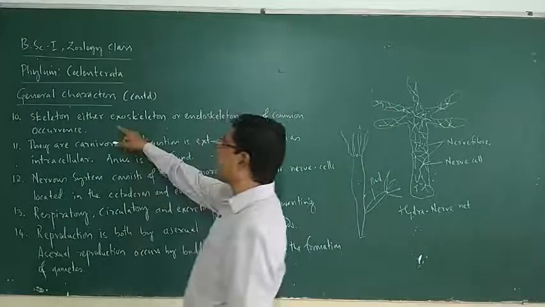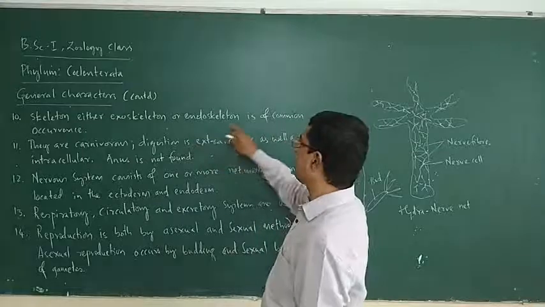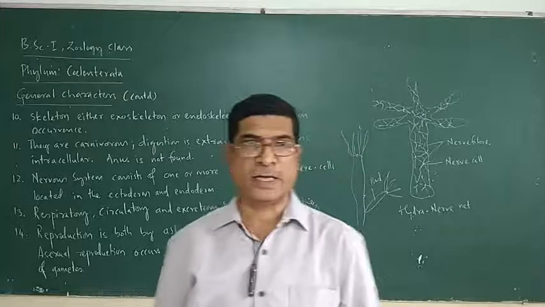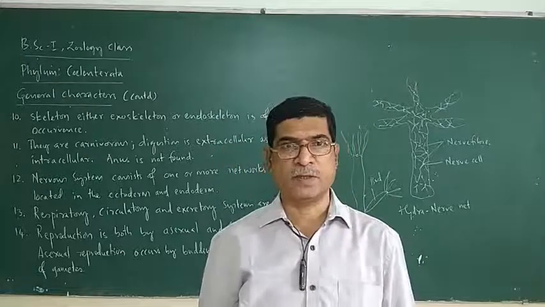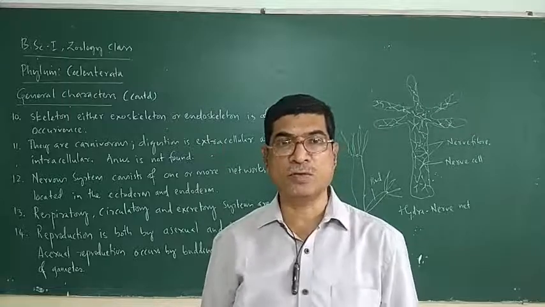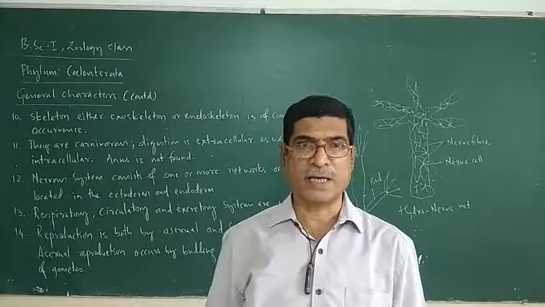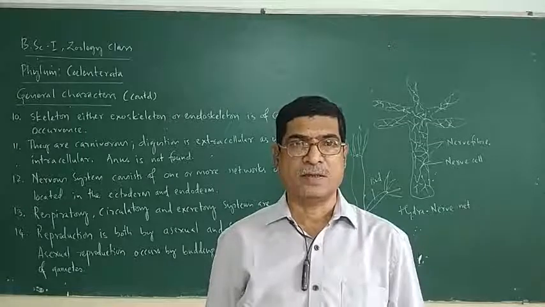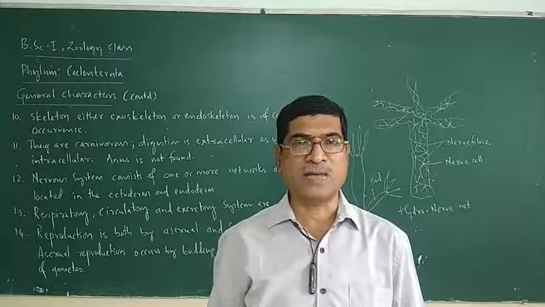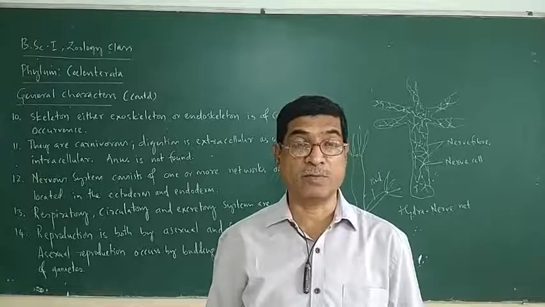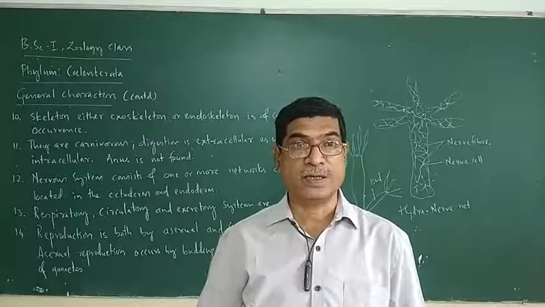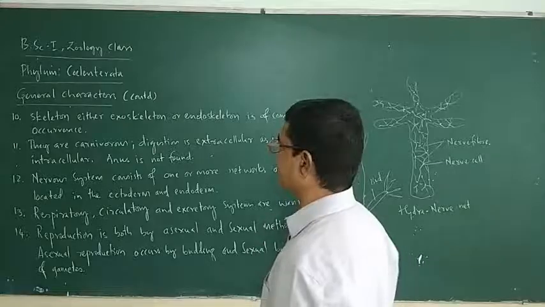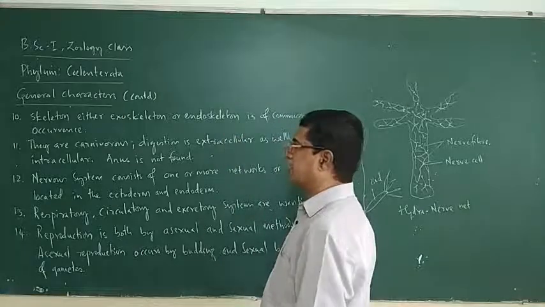So skeleton, either exoskeleton or endoskeleton, is of common occurrence. Skeleton is made up of calcium carbonate. Corals, you know it. Corals belong to this phylum Coelenterata. Corals develop skeleton of calcium carbonate. From the calcium carbonate, they prepare their exoskeleton or endoskeleton. So skeleton is there. Supporting structure, it is found in coelenterates.